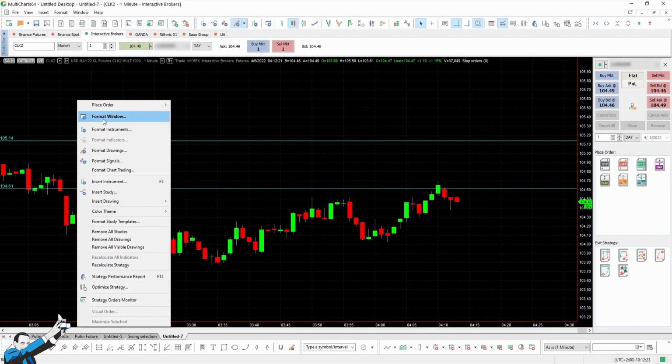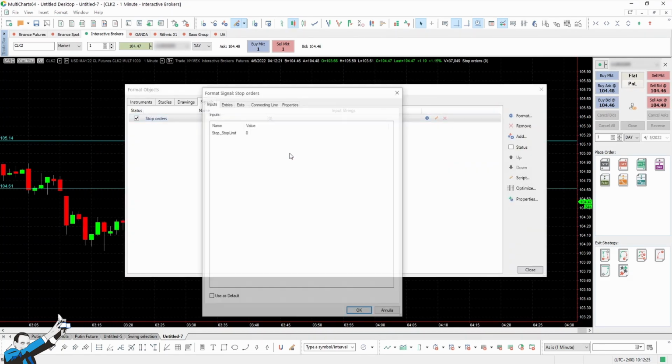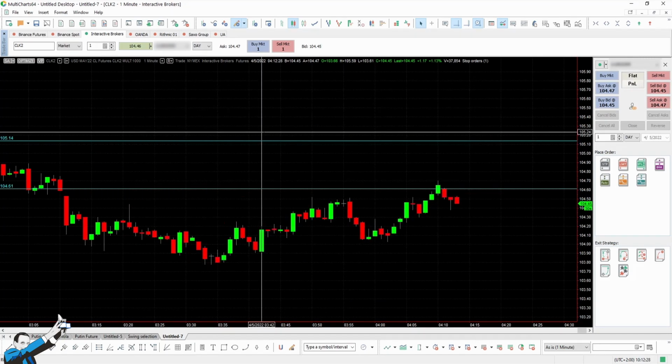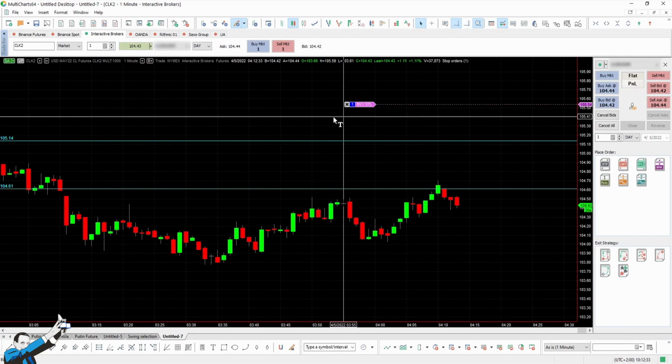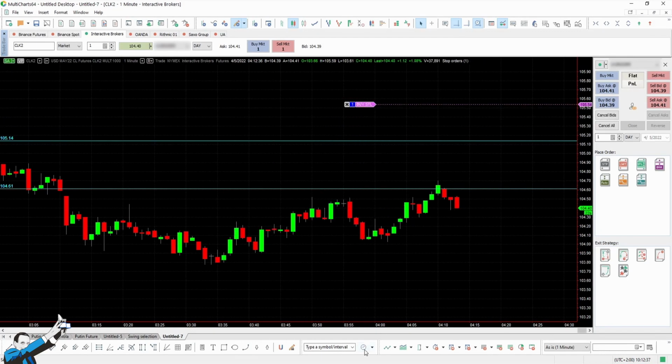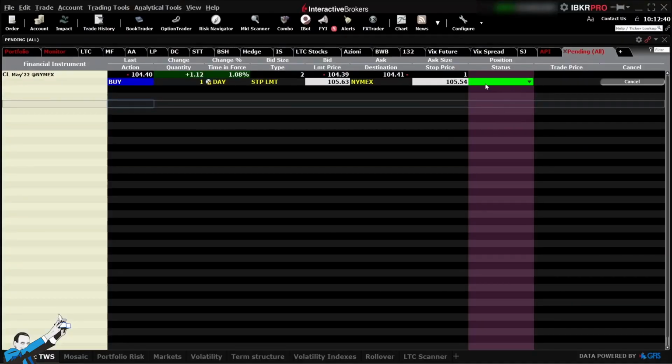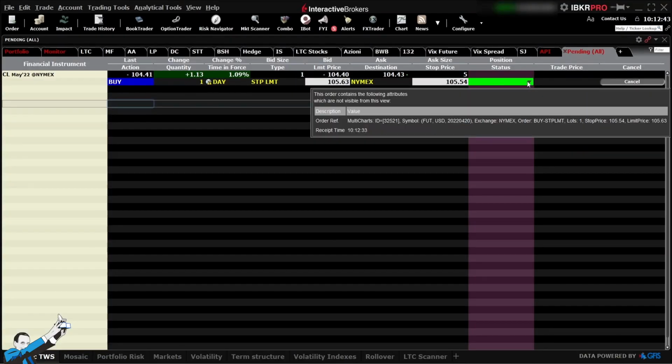So we select input equal to 1, thus using the stop limit. And let's activate the system again, and the stop limit order will appear. Let's take a look at the platform now. The order is green, so it has a different color. This means that the order is already on the exchange. This can be an advantage over all other orders that come from brokers, such as traditional stop orders.